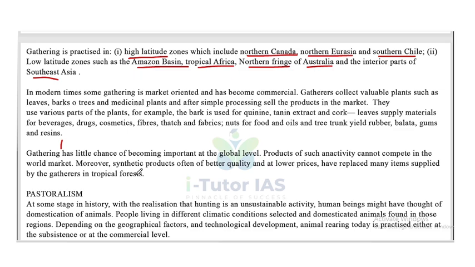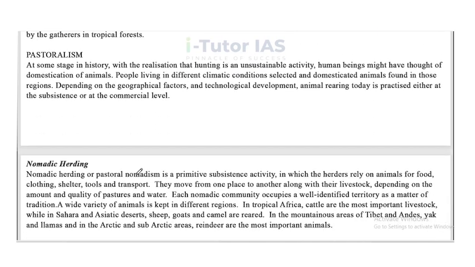Now, pastoralism. So, what is pastoralism? At some stage in history, with the realization that hunting is an unsustainable activity, human beings might have thought of domestication of animals.